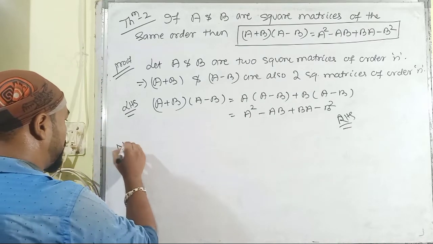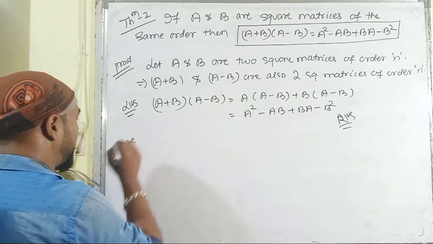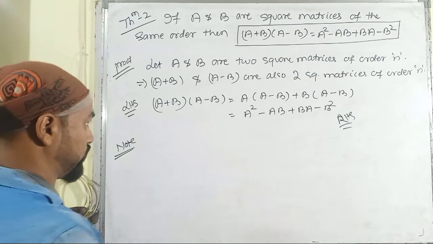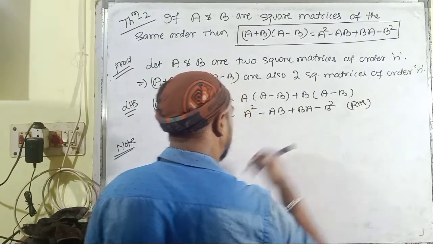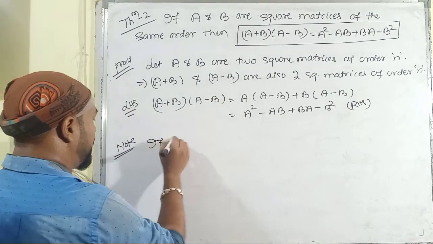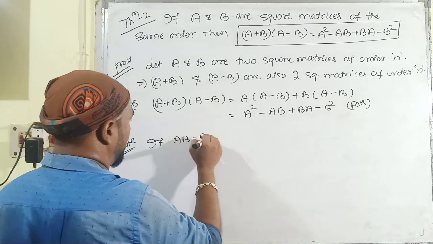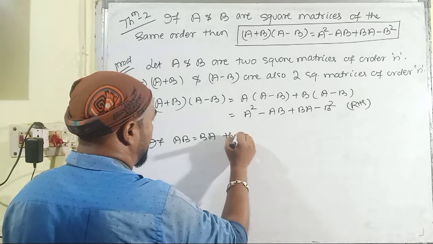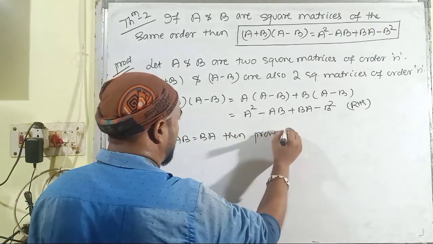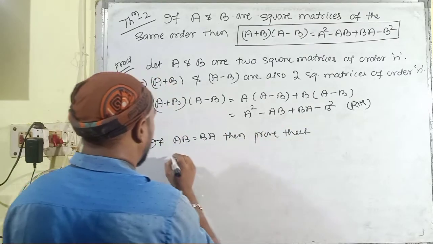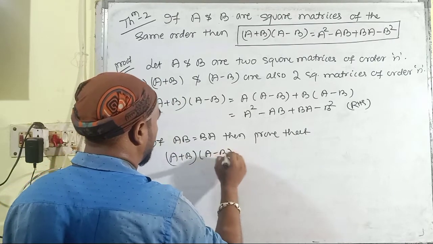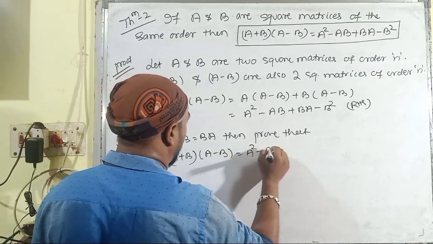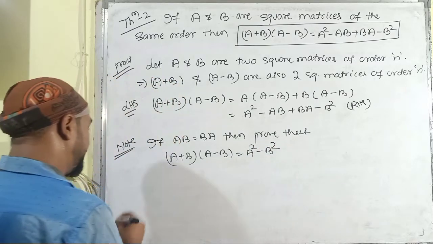Then let us go through the note which is based upon theorem number 2. If AB is equal to BA, then prove that the multiplication of A plus B with A minus B is equal to A square minus B square.